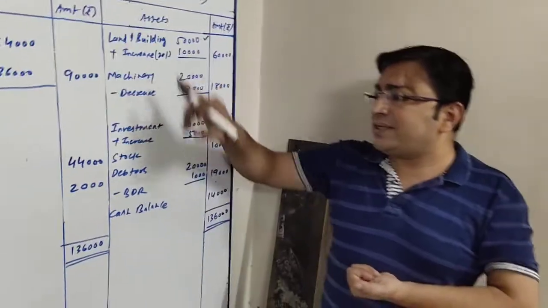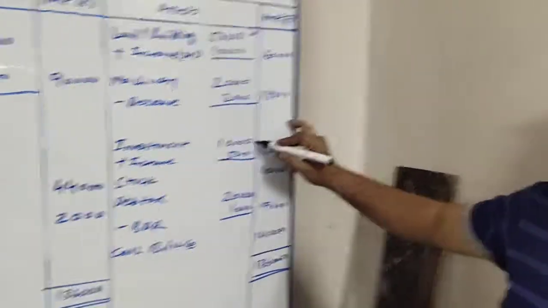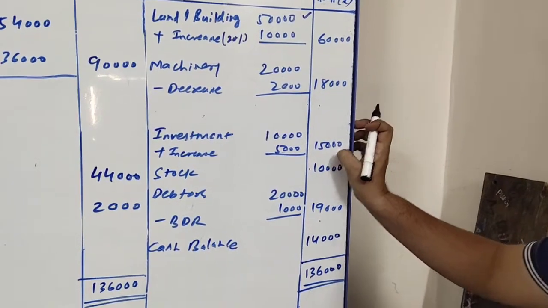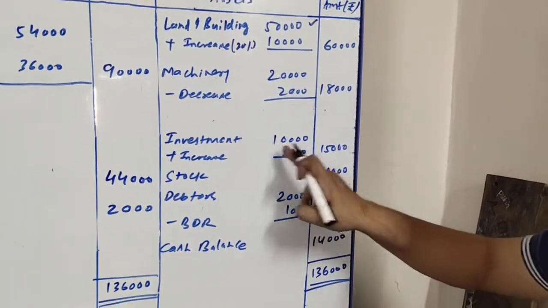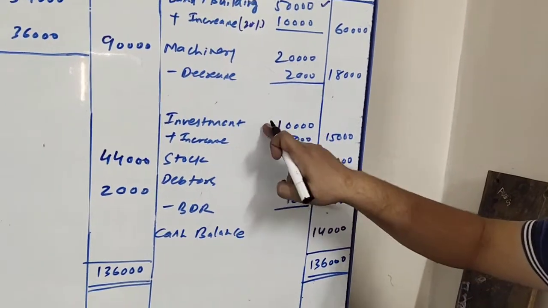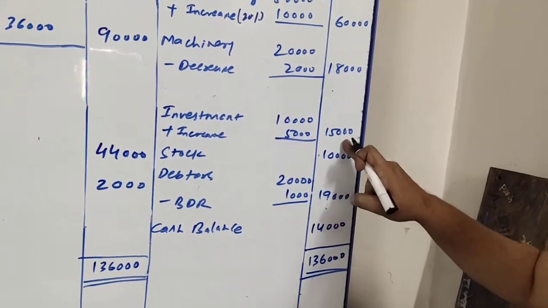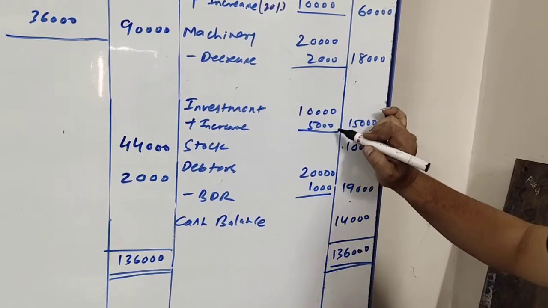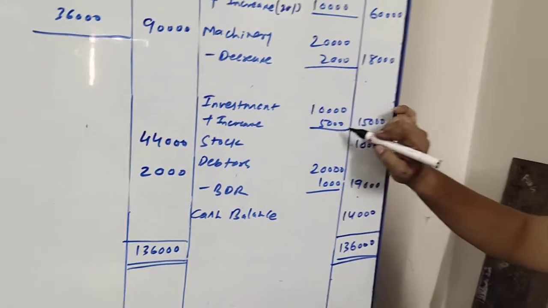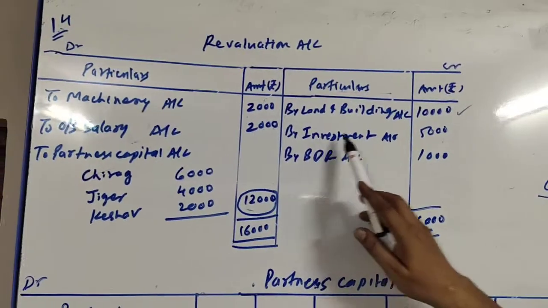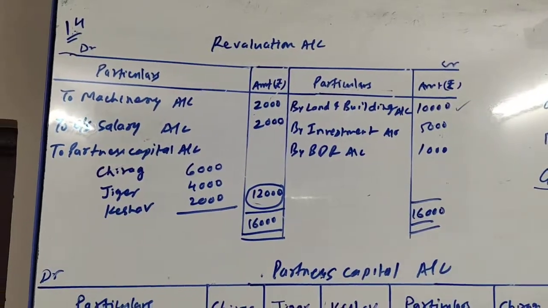First of all, at asset side, investment 10,000, 5,000 increase. So outer column 15,000. This 5,000 is the increase. We have valued investment at 150%. So 10,000, 150% of that will come 15,000. So from 10,000 to 15,000 we have to reach. That means we need to increase it by rupees 5,000. This 5,000 being a profit will be credited to revaluation account. So here it is, by investment rupees 5,000.